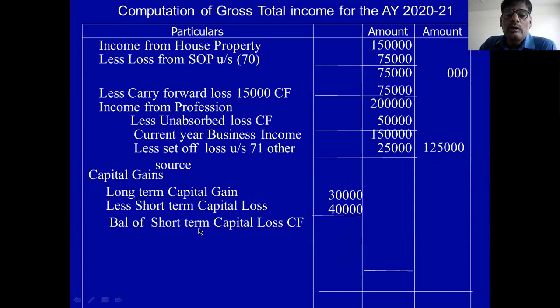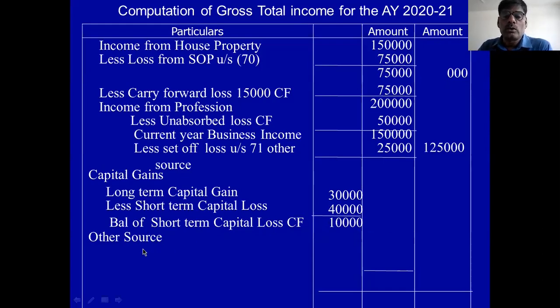Then balance of short-term capital loss to carry forward is 10,000. You carry forward the balance of 10,000. Okay, the point is clear. So income from capital gain is also 0. No income from capital gain.